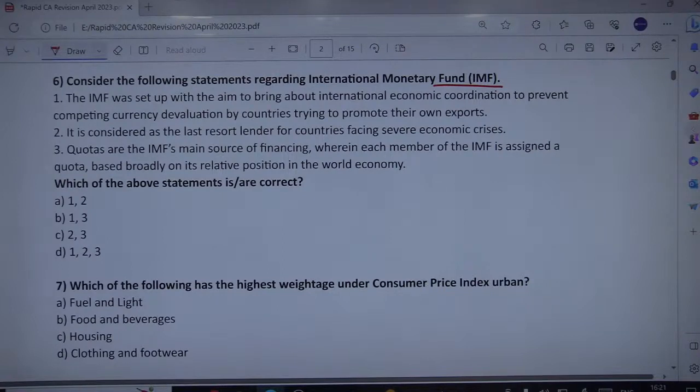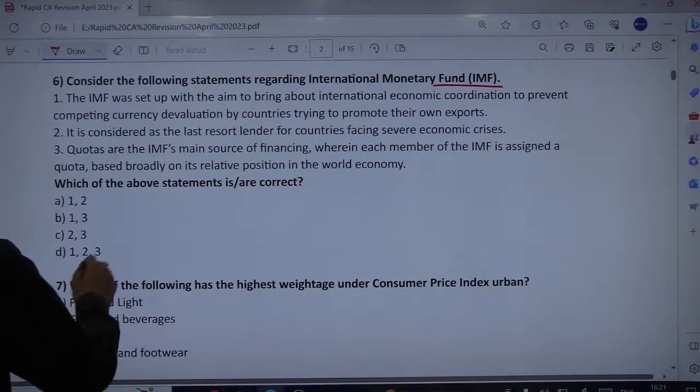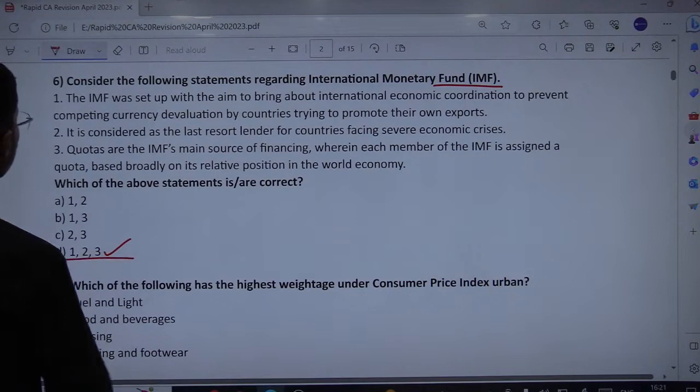Next, quotas are the IMF's main source. Indeed, quotas are related to the members. Different members have different quotas, and they contribute funds to the IMF in proportion to their respective quotas. So all three statements, 1 to 3, seem to be correct here.